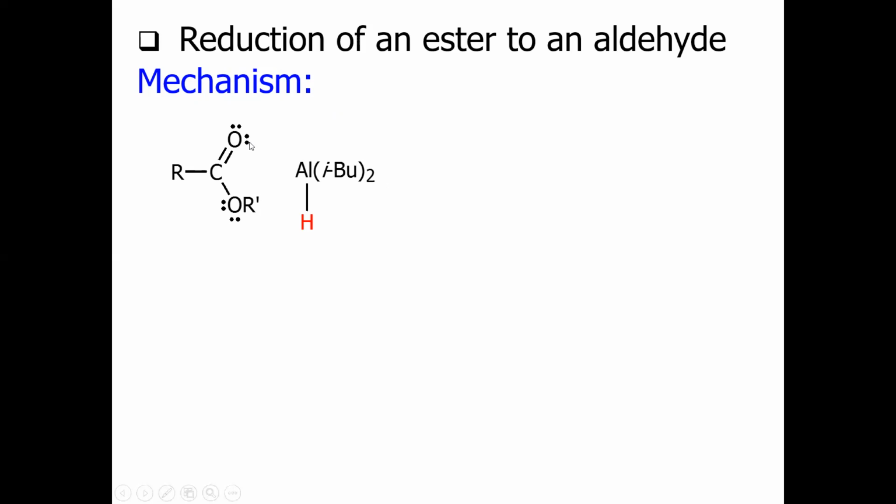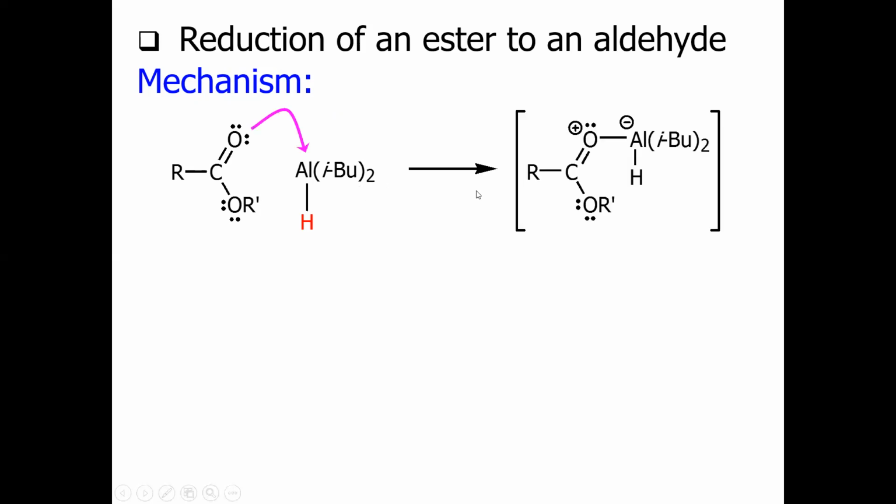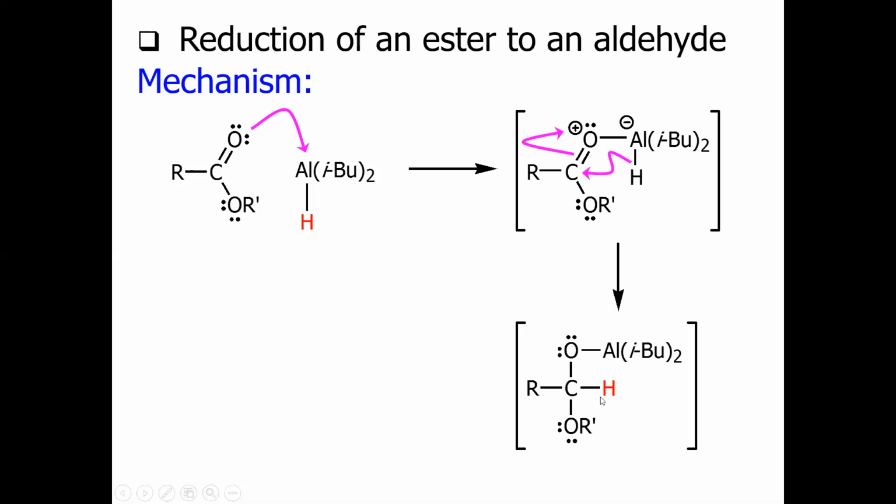The oxygen will donate the electron to the empty orbital of the aluminum, and we have this complex. Then in this complex, intermolecular hydride ion transfer will take place, and this hydride ion will attack on this electrophilic carbon to make this intermediate, and ultimately on usual workup in hydrolysis we have basically the corresponding aldehyde.